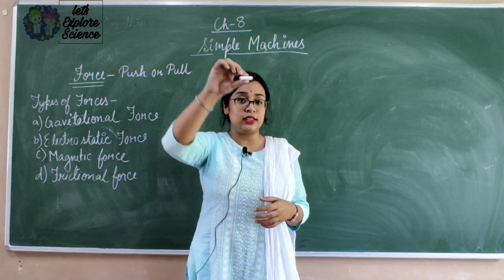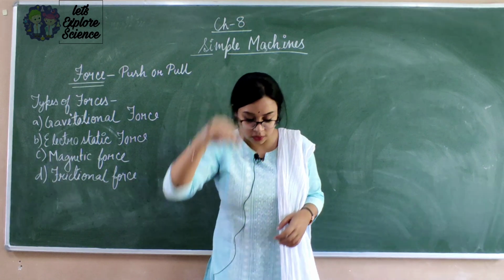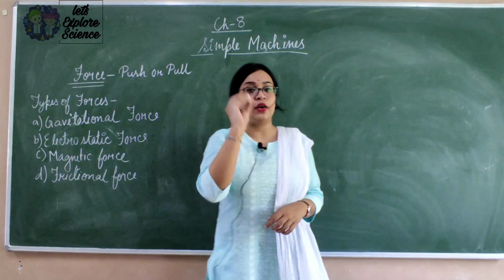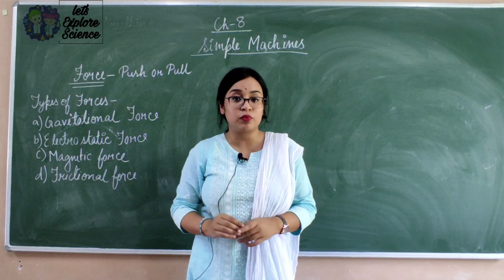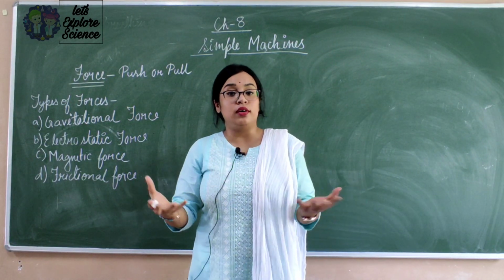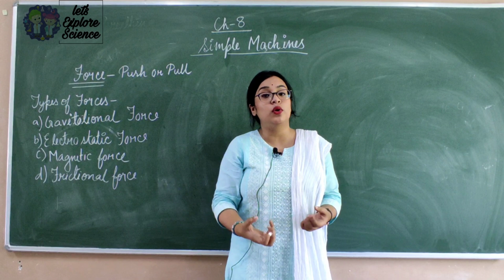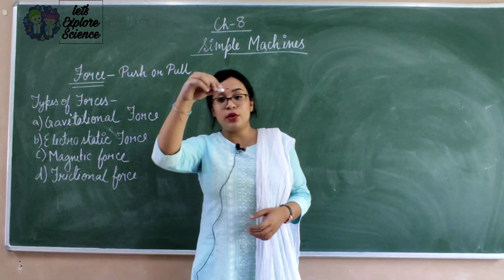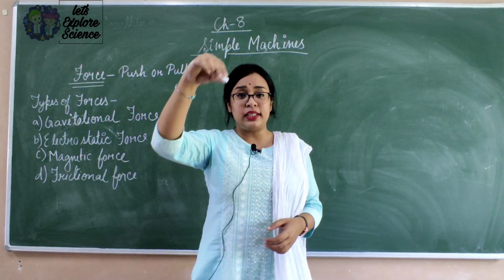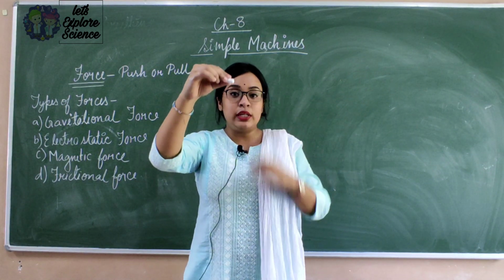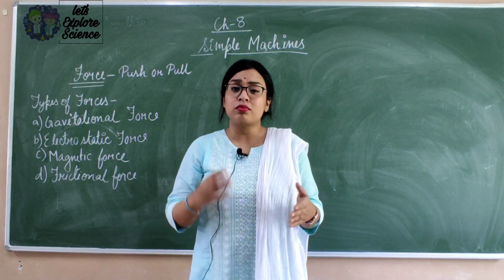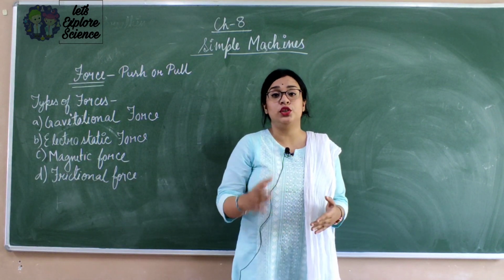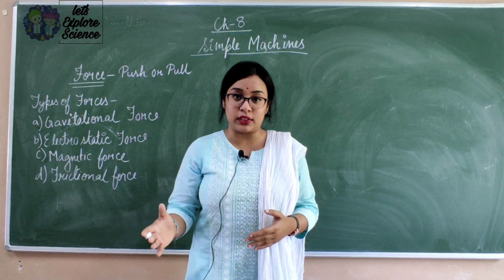Now see, this is a chalk. If I drop the chalk, it falls on the ground. Why is it falling on the ground? It can move anywhere. Actually, our earth is pulling things towards it. So whenever you throw something, whenever it's a free fall, whenever you leave something, it generally falls on the ground. So this type of force is called gravitational force.